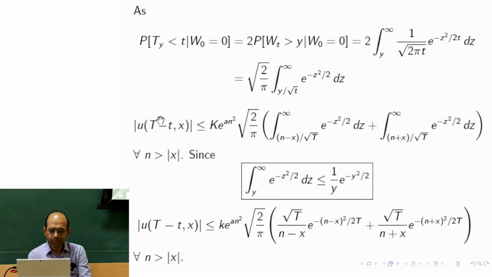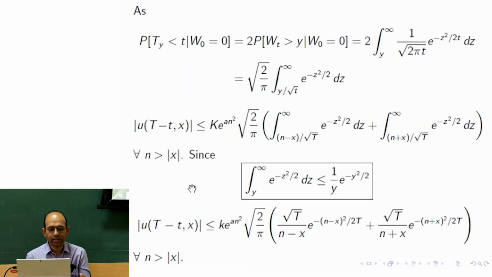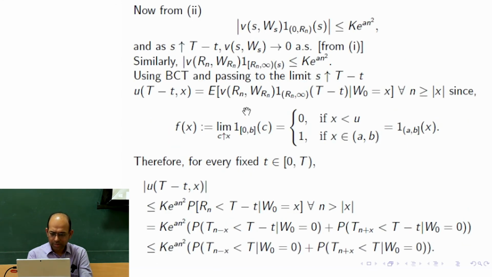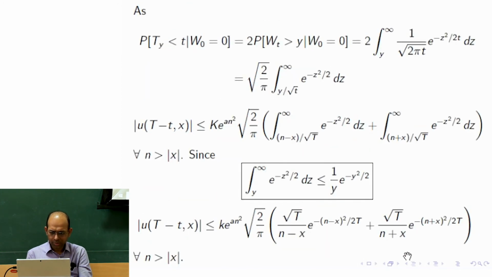Okay, and then what we do, we take the modulus of u. Again we go back to the same quantity u(T minus small t, x), because that is the thing we want to show is basically 0, correct? So the modulus of u(T minus small t, x) is less than or equal to k times e to the a n square times... So here these probabilities we are now writing down, with square root of 2 by pi.